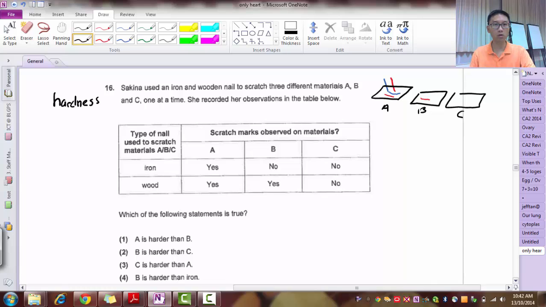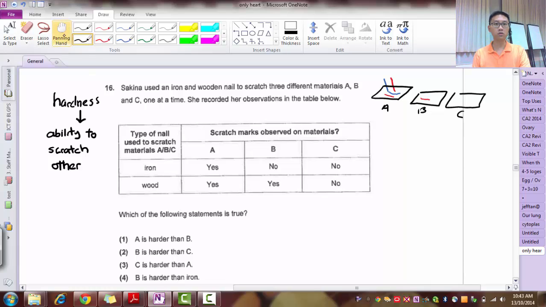Let's recall, what does it mean to be hard? Being hard is not a matter of whether something is hard or soft, it's the ability to scratch others. So if I'm harder than you, I'm able to scratch you. Something that is softer is something that I can scratch. If I can use a penknife to scratch the wood, that's why the wood is softer and the penknife is harder. So that's the idea here.